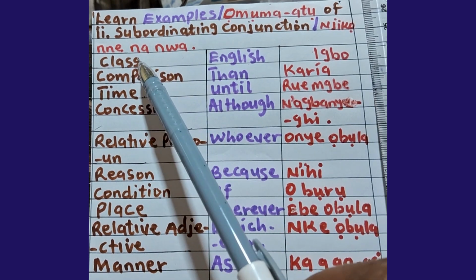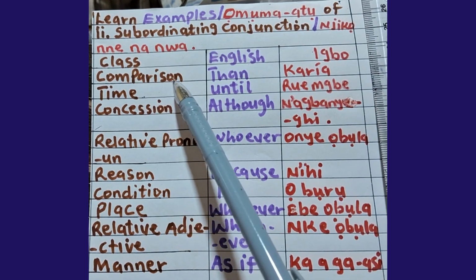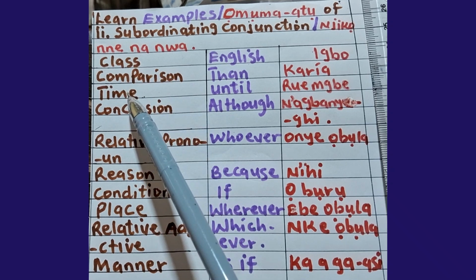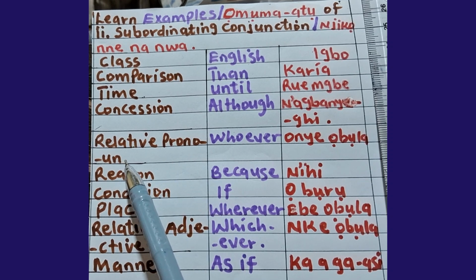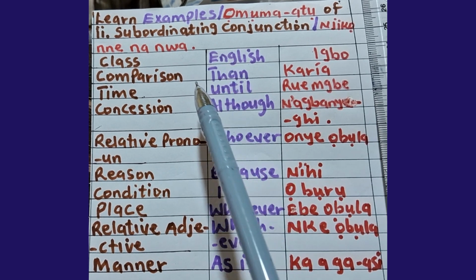Let's see the classes. Class number 1 is comparison. Number 2, time. Number 3, concession. Number 4, relative pronoun. 5, reason. 6, condition. 7, place. 8, relative adjective. And 9, manner. Let's see them in English.